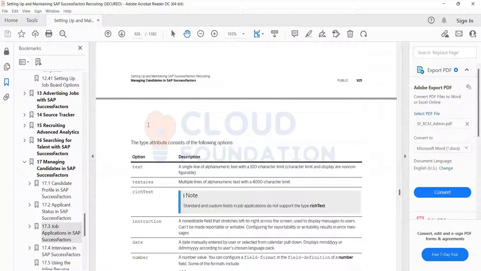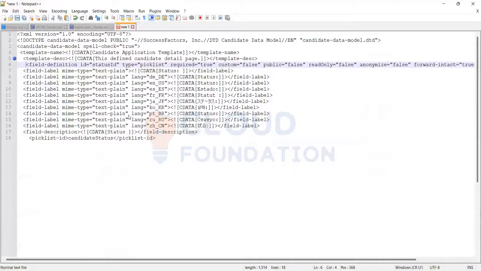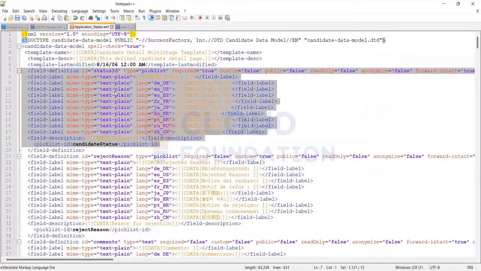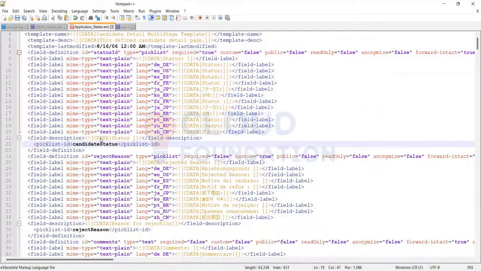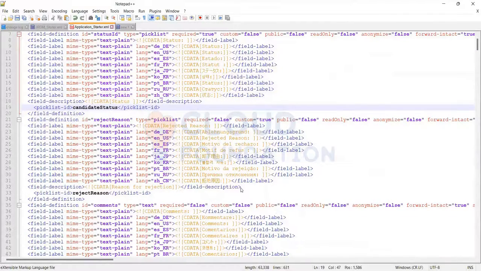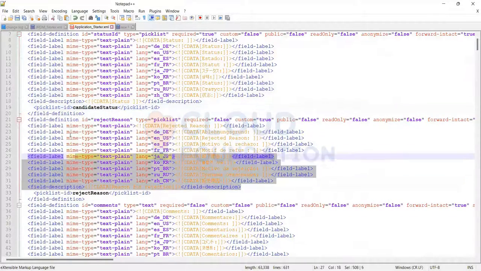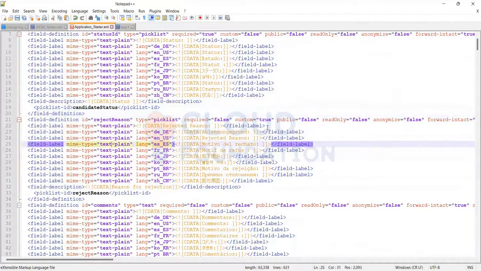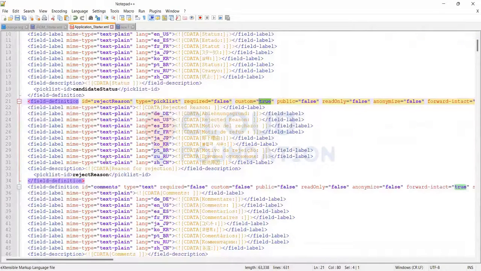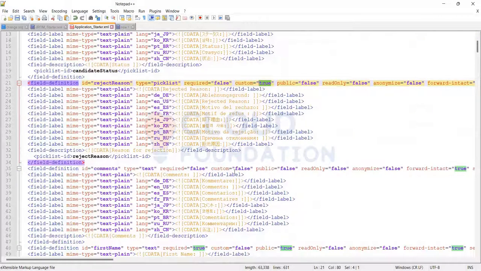Let's come to the application part. This is the first field I added: status. That needs to be there. Reject reason is if you are rejecting a candidate, you can select it from a pick list. This is a custom field. They want it as a pick list, so they have created a custom field. Comments and all these are standard fields.